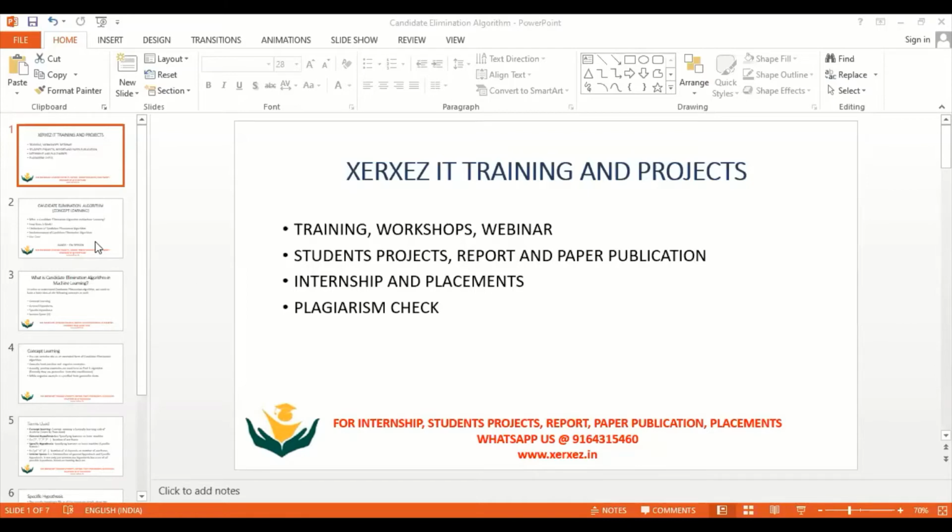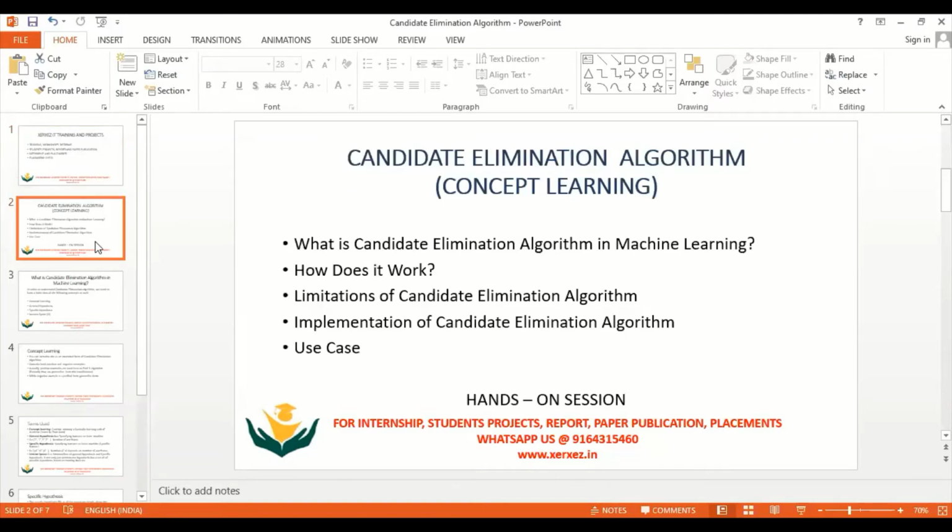Let's dive into today's agenda, the candidate elimination algorithm. If you have not watched our previous session, please watch that video and try to execute the program. You will understand some of the limitations of the Find-S algorithm. Later on you can execute this candidate elimination algorithm, which is a higher version of the Find-S algorithm.